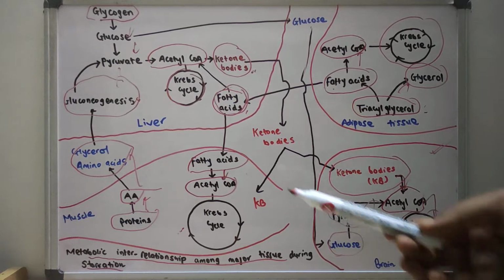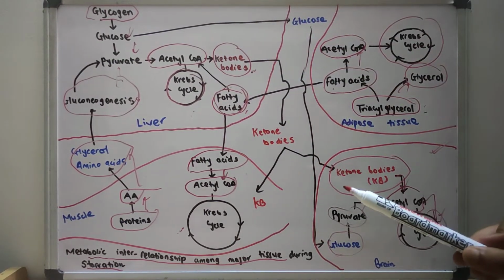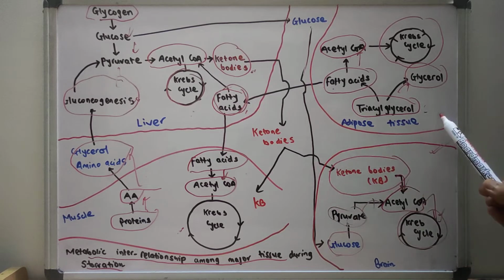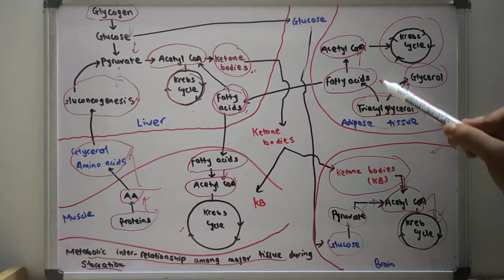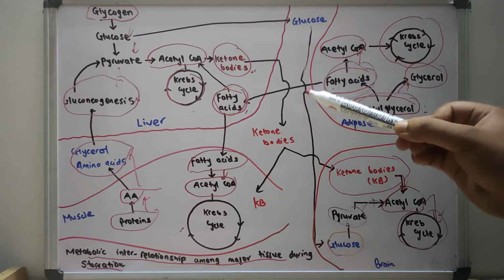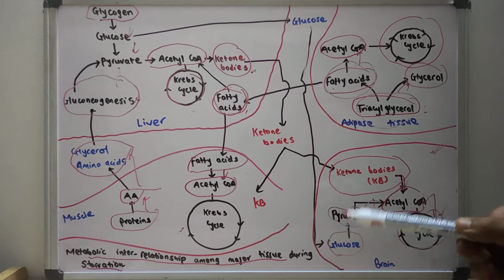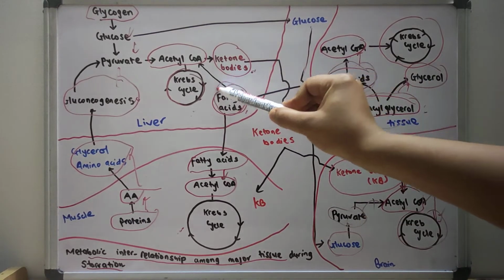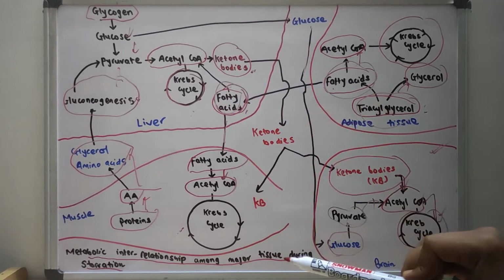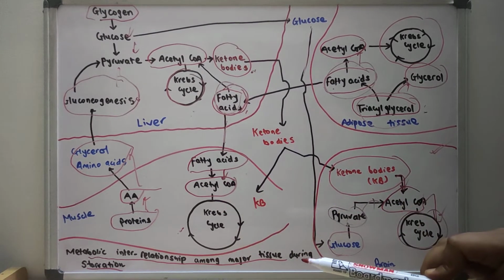So basically in the liver there is the gluconeogenesis, also there is the production of the ketone bodies, whereas in the adipose tissue there is increased triacylglycerol breakdown, leading to increased amount of the fatty acid. This fatty acid will eventually be transported to the liver, and utilized for the generation of the acetyl coenzyme A, which will be incorporated in the Krebs cycle.